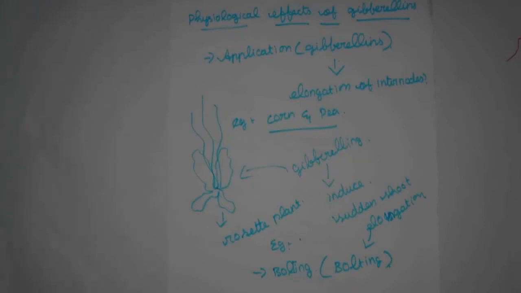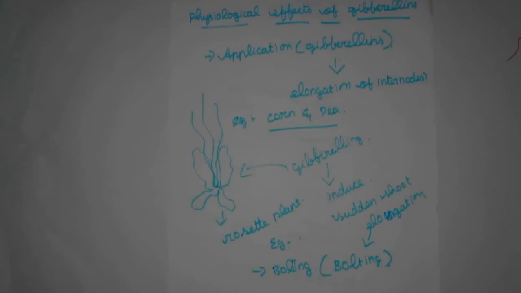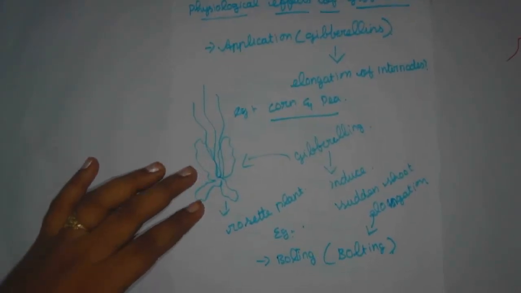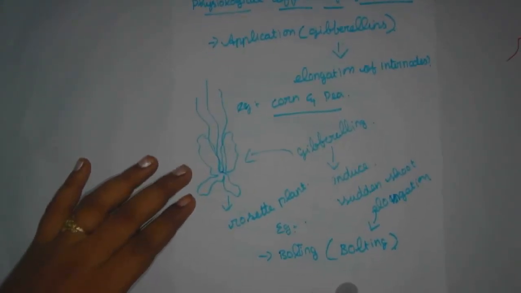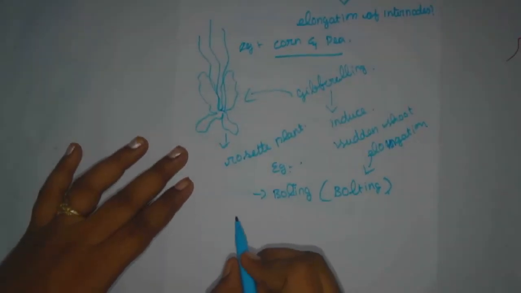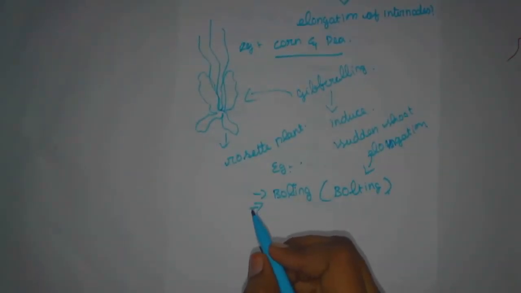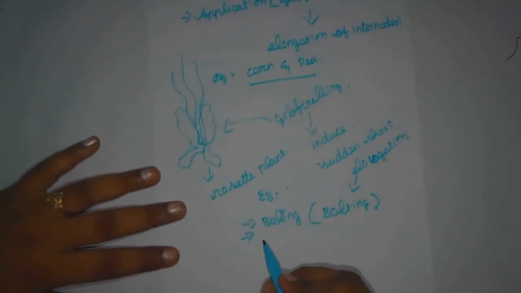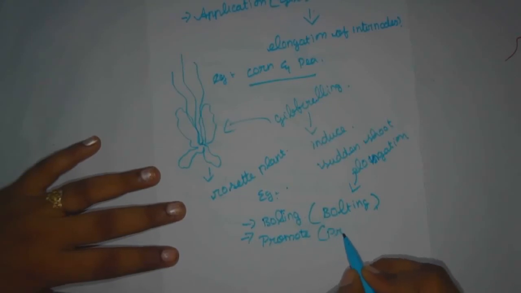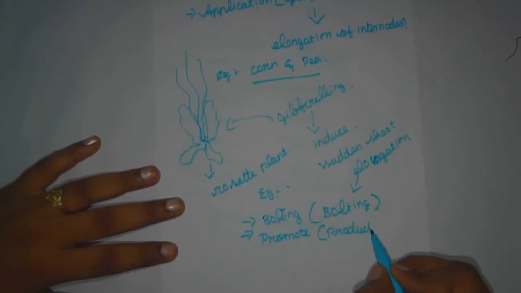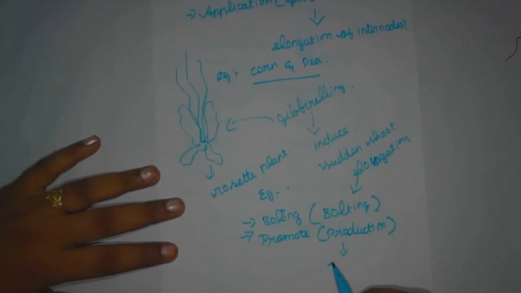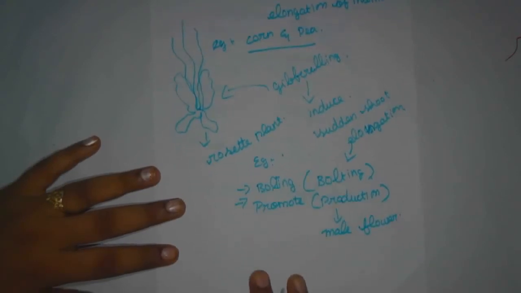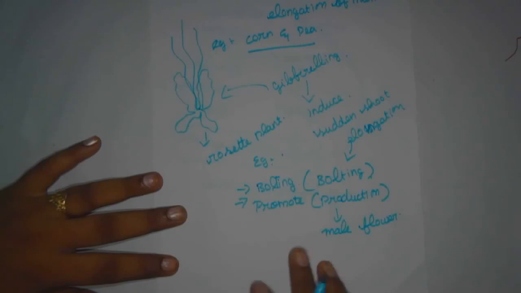And next, gibberellin promotes the production of male flowers. That is in monoecious plants. Monoecious means they have a single reproductive organ in their body. Here gibberellin promotes the production of male flowers. Okay, for example, cucumber is the example for male flowers and gibberellin.